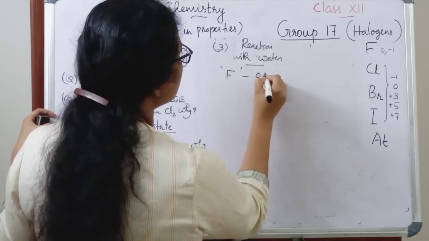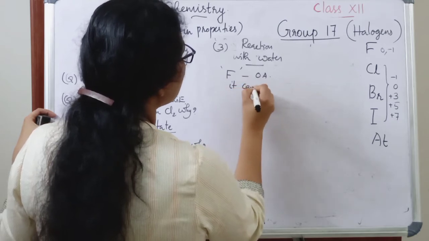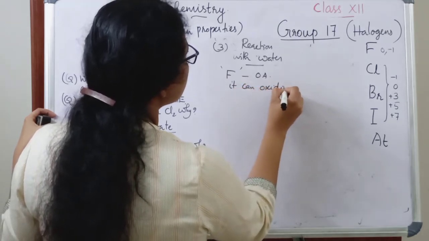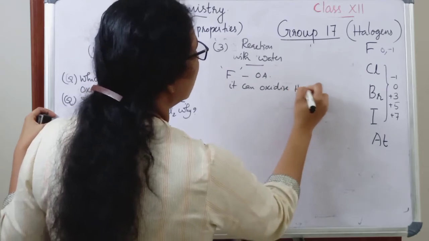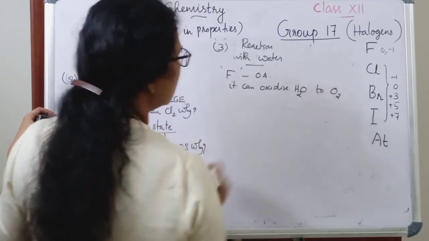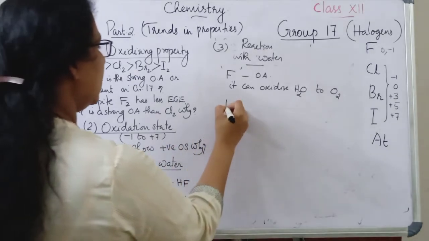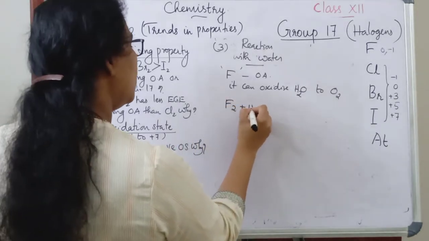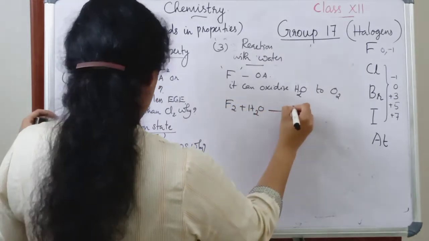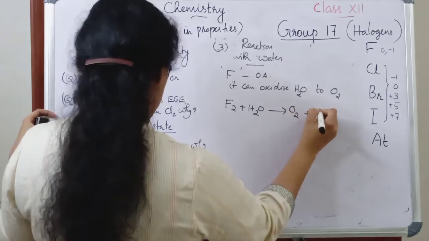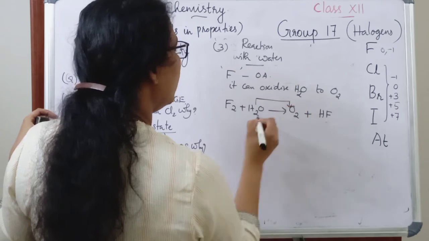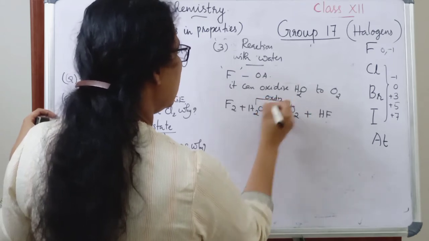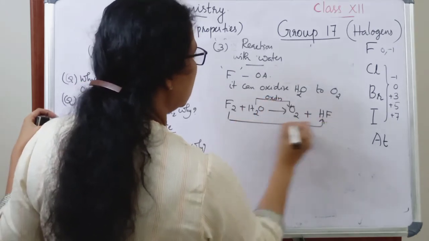It's a good oxidizing agent. It can oxidize water, H2O, to oxygen. So that is the reaction that we can see here: F2 plus H2O gives O2 plus HF. That means H2O changes to O2. So this is oxidation and this is reduction.